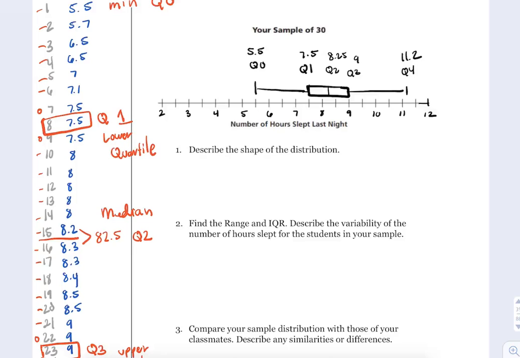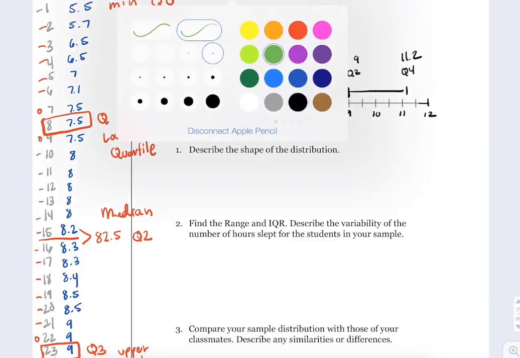Okay, so it says describe the distribution. Mine looks fairly equal. This and this section cover about the same amount of space, and both sections in the middle are about equal as well. So I could say it's an equal distribution centered around the median. Okay, so that's how I would describe mine.